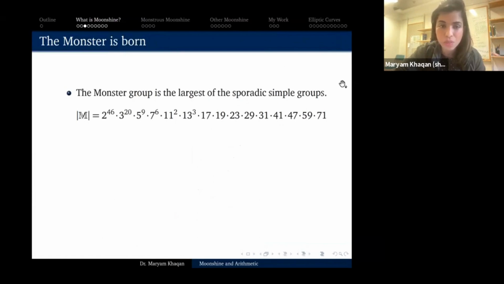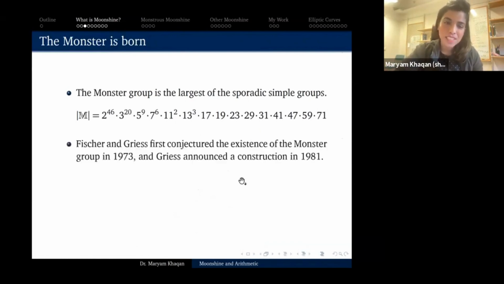So the order of the monster group is 2 to the 46 times 3 to the 20. I'm not going to read out this whole number, but it is this large number, which is about 8 times 10 to the 53 in scientific notation, I guess. The monster group was first conjectured to exist in 1973, and then it was first constructed in 1981. So there was a while between the first conjecture of the monster group and the first construction. I'm not going to give you many dates in this talk, but 1981 is interesting because later I will talk more about that.